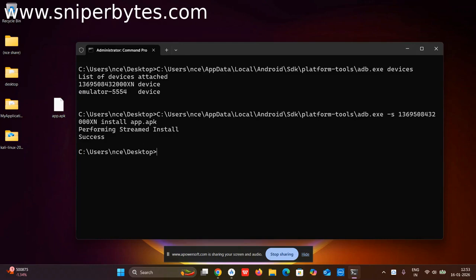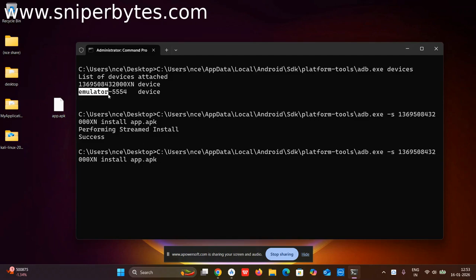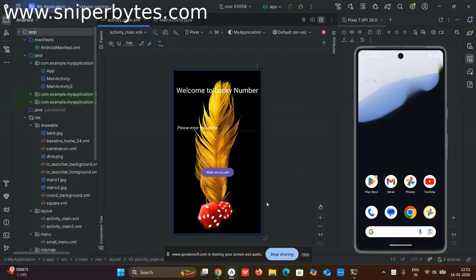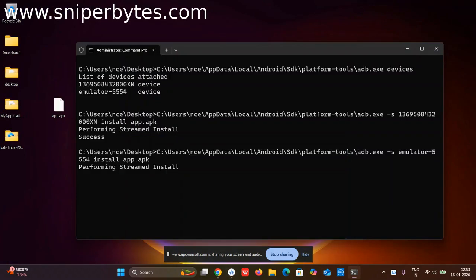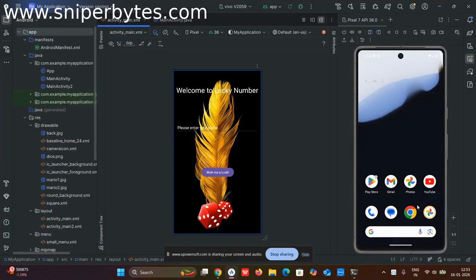Now, the same thing if I need to install in my other device, I'll copy this emulator command. Now the emulator I'll be able to show you. I'm copy pasting it. I'll remove the ID and paste the emulator ID. I'll press enter. Now you can see it's getting installed here because I've written the emulator ID. It's performing streamed install. It's still performing. It's successful. Let's see whether it is installed or not.